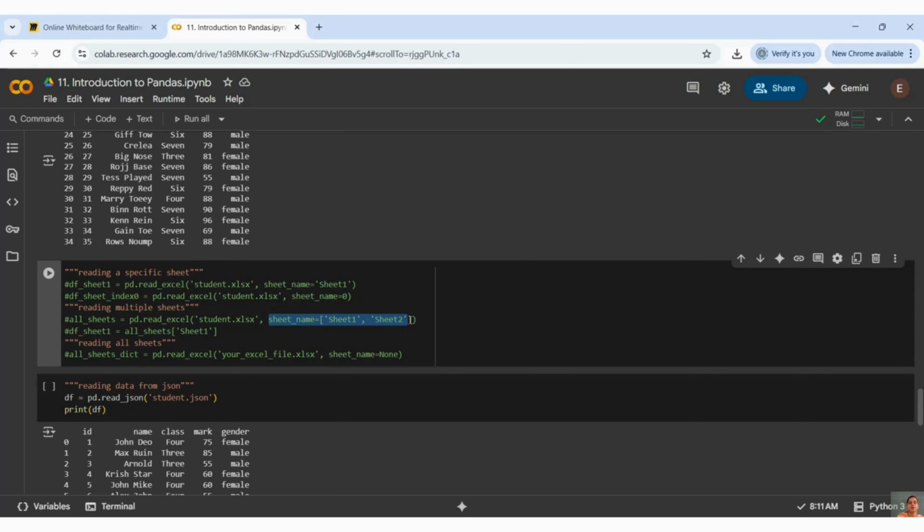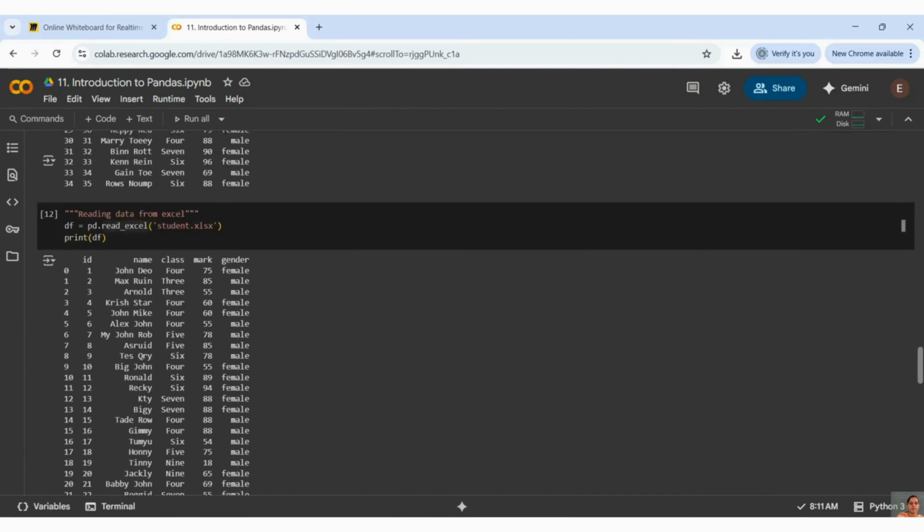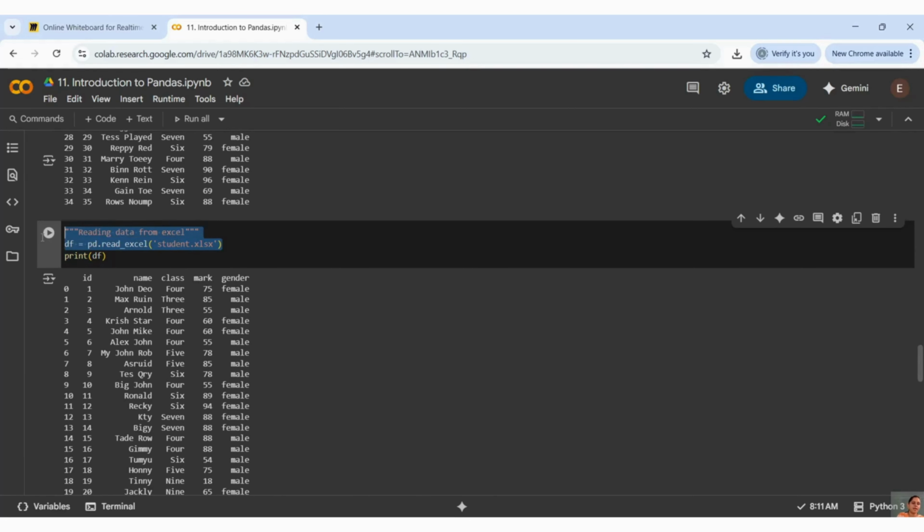If you want to read multiple sheets, say you have 100 sheets in Excel and want to read only 2 or 3, you can pass a list of sheet names. Similarly, if you want to read all sheets, sheet_name equal to None is the default, so by default it will read all sheets with read_excel, like student.xlsx.